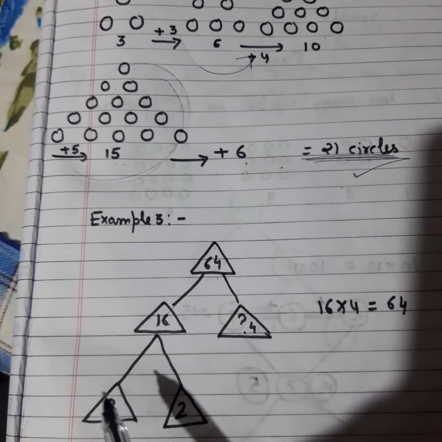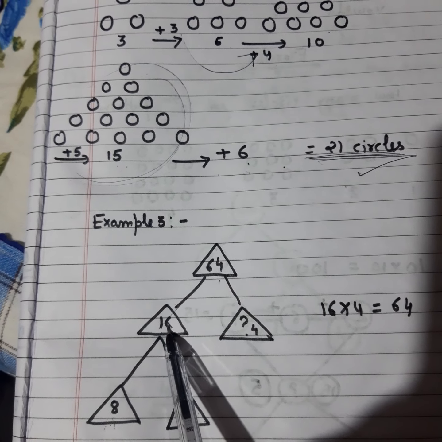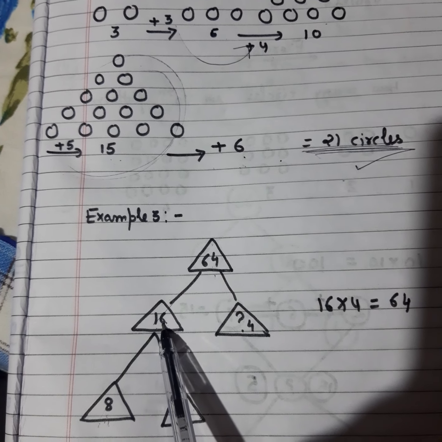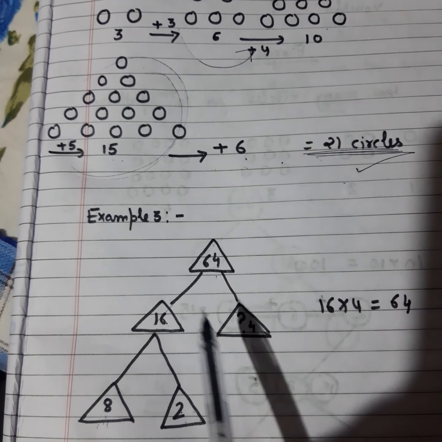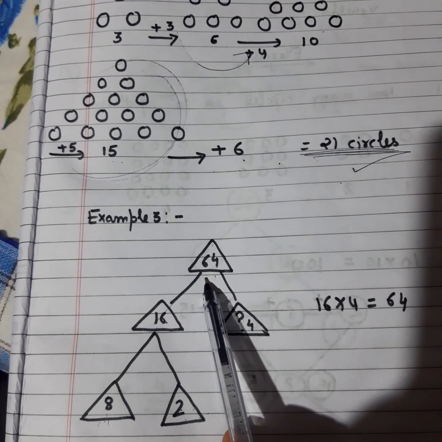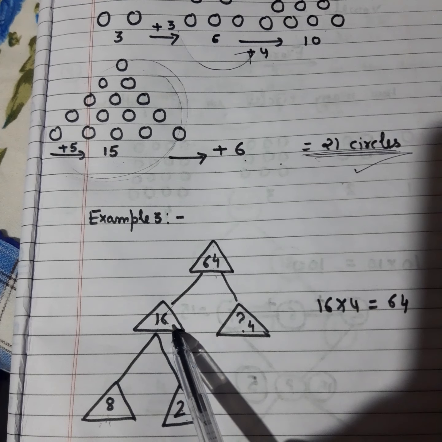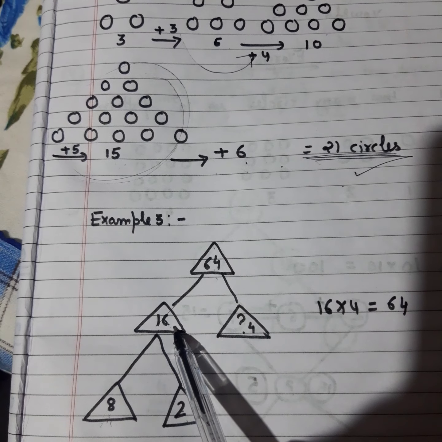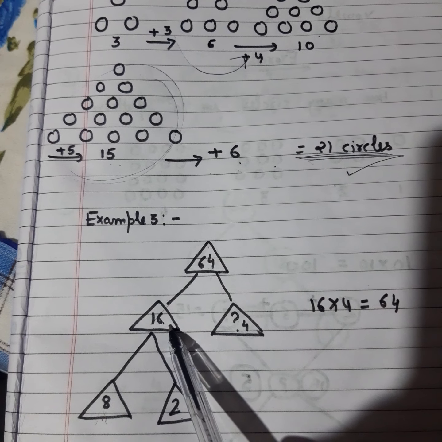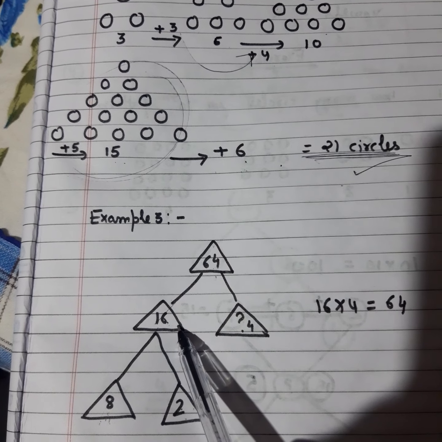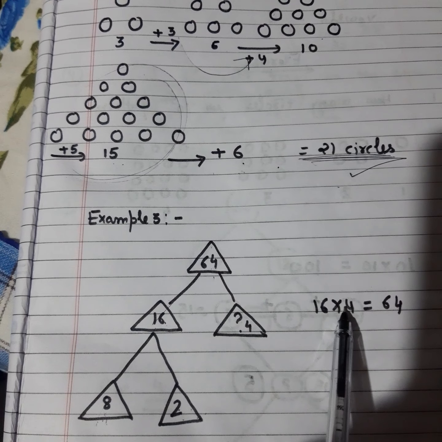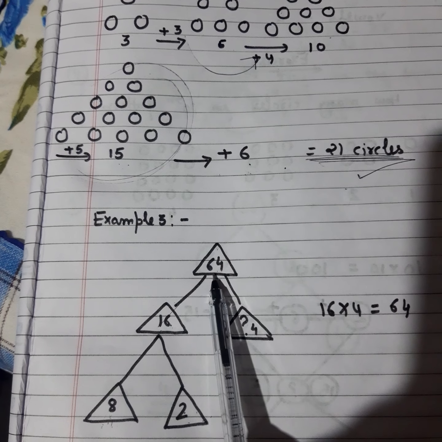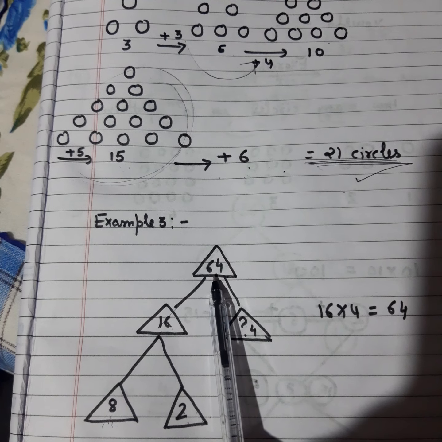So start from the bottom. 8 2s are 16. Now I have to find that number such that if I multiply that number with 16, I should get 64. If you know the table of 16, you will be able to do it very easily. If you forgot the table of 16, just revise it. And if you multiply 16 with 4, you will get 64. Clear? So the answer is what? The answer is 4.